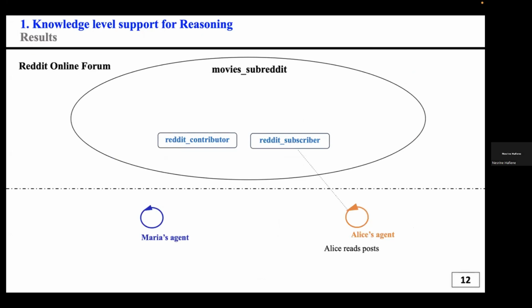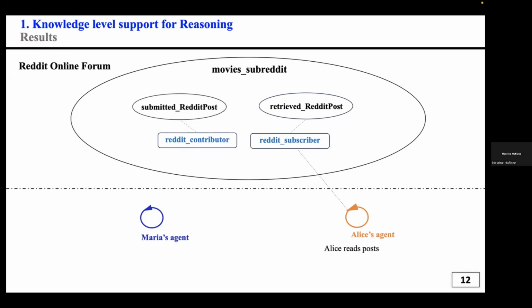So as a result of using the coordinated activity ontology, based on the first part, we have the structure: the agent, the role, the group. By using the coordinated activity and the reasoning process, we will have two main goals. The first one is retrieve Reddit posts, which is a goal achieved by the Reddit subscriber, and the submit Reddit post goal, which is the goal achieved by the Reddit contributor.